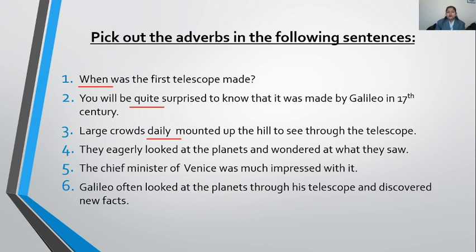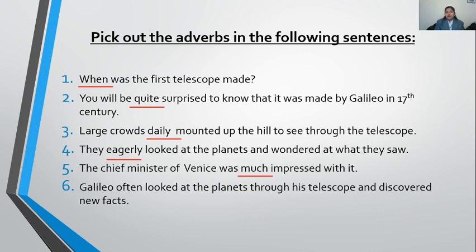Next: they eagerly looked at the planets and wondered at what they saw. So here, looked is the verb and that has been described by eagerly. So eagerly is your adverb in the sentence. Okay, this is an adverb of manner. Next is: the chief minister of Venice was much impressed with it. Impressed is the adjective, and that has been described with the word much. The amount, the quantity, the degree. So much is my adverb here.